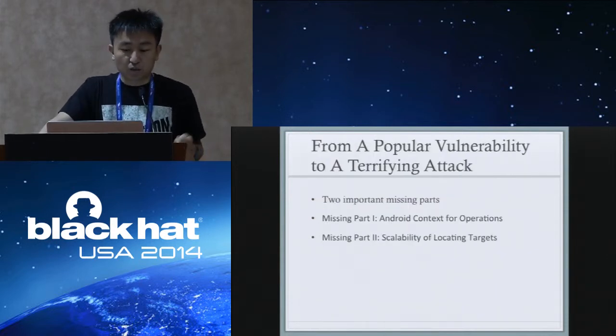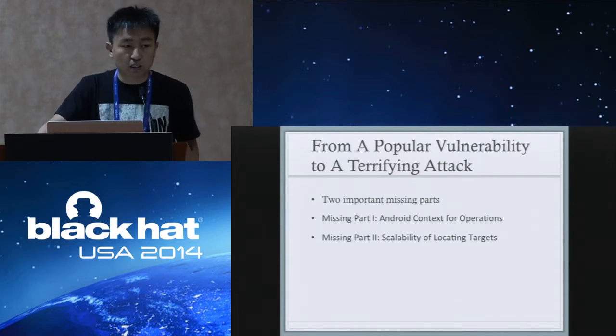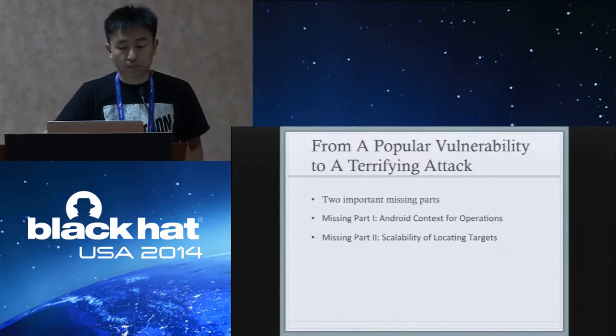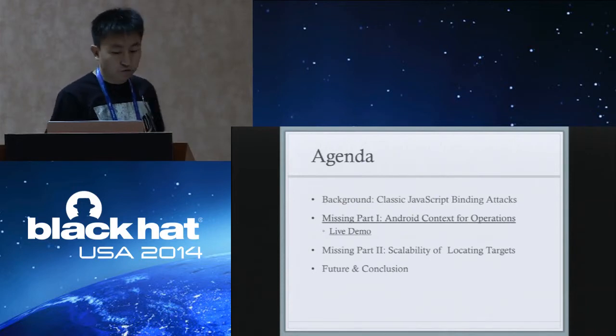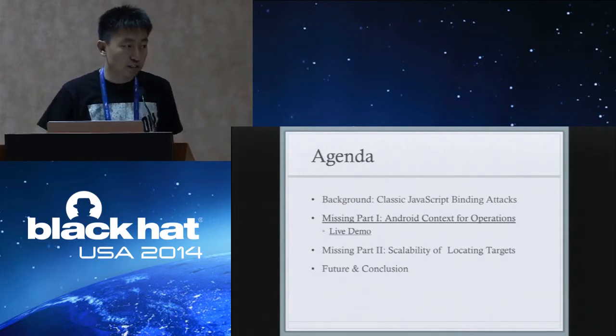But from a popular vulnerability to a terrifying attack, there are still two important parts. The first missing part is about Android context for powerful operations. And the second one is the scalable locating ability. Now welcome Yulong for the first missing part, Android context.